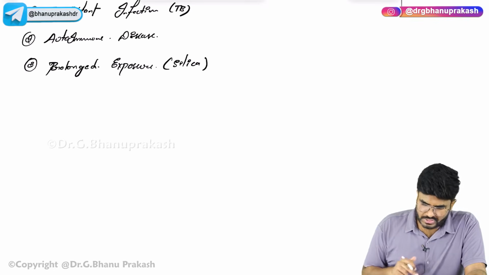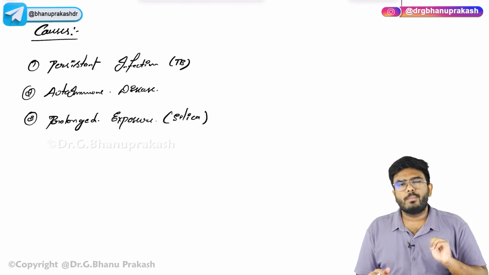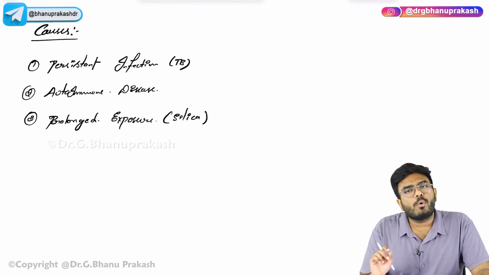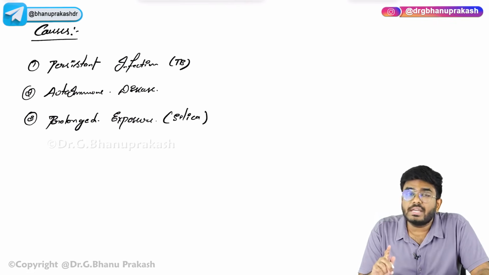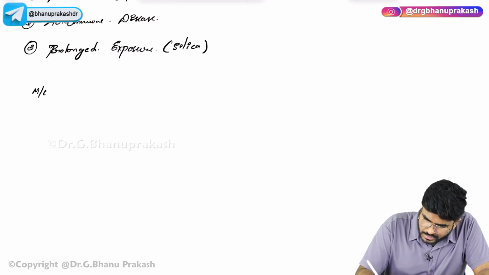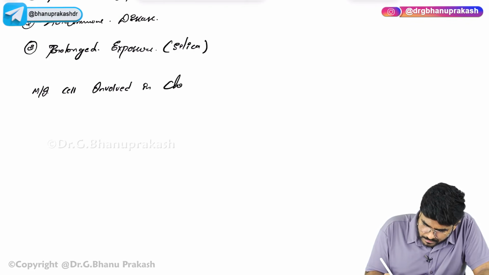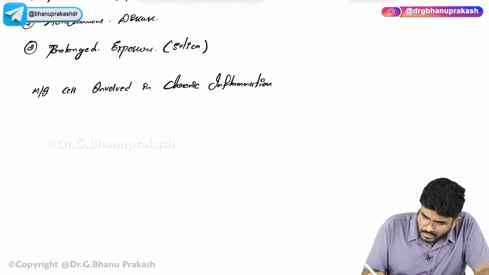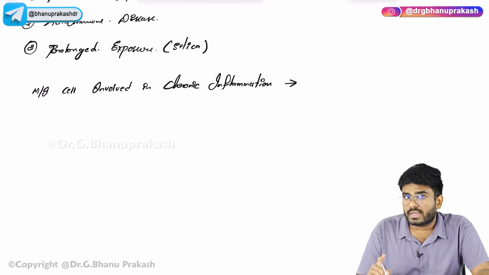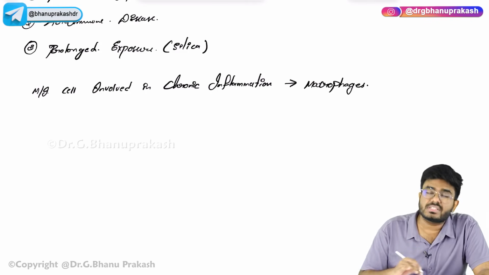So that is the point I want you to know, and what the causes are. But at the cellular level, what is the most important cell involved in acute inflammation? You know it, it's the neutrophils. Now the most important cell involved in chronic inflammation: in acute inflammation it is the neutrophil, in chronic inflammation it is the macrophages. Macrophages are the heroes here.